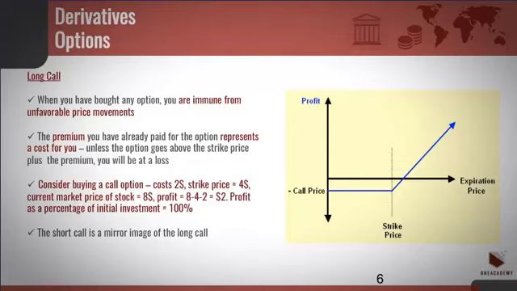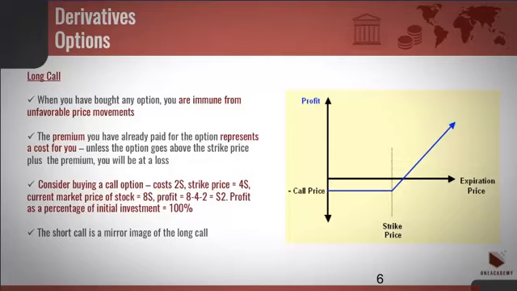Consider buying a call option. It costs $2. Strike price equals $4. Current market price of the stock equals $8. If you have bought a call option for $2, that gives you the right to purchase stock ABC at $4. And if the price of stock ABC is $8 now, you can exercise your option.